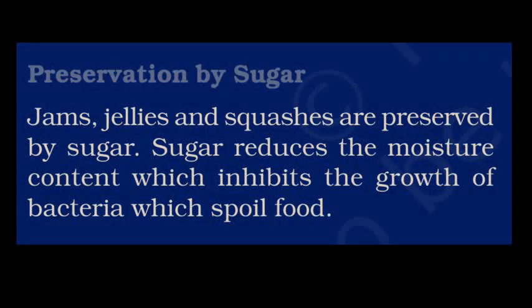Now the next one is preservation by sugar. Again, an age-old method wherein jams, jellies and squashes were made with loads of sugar to inhibit the growth of bacteria and therefore avoid the spoilage of food.